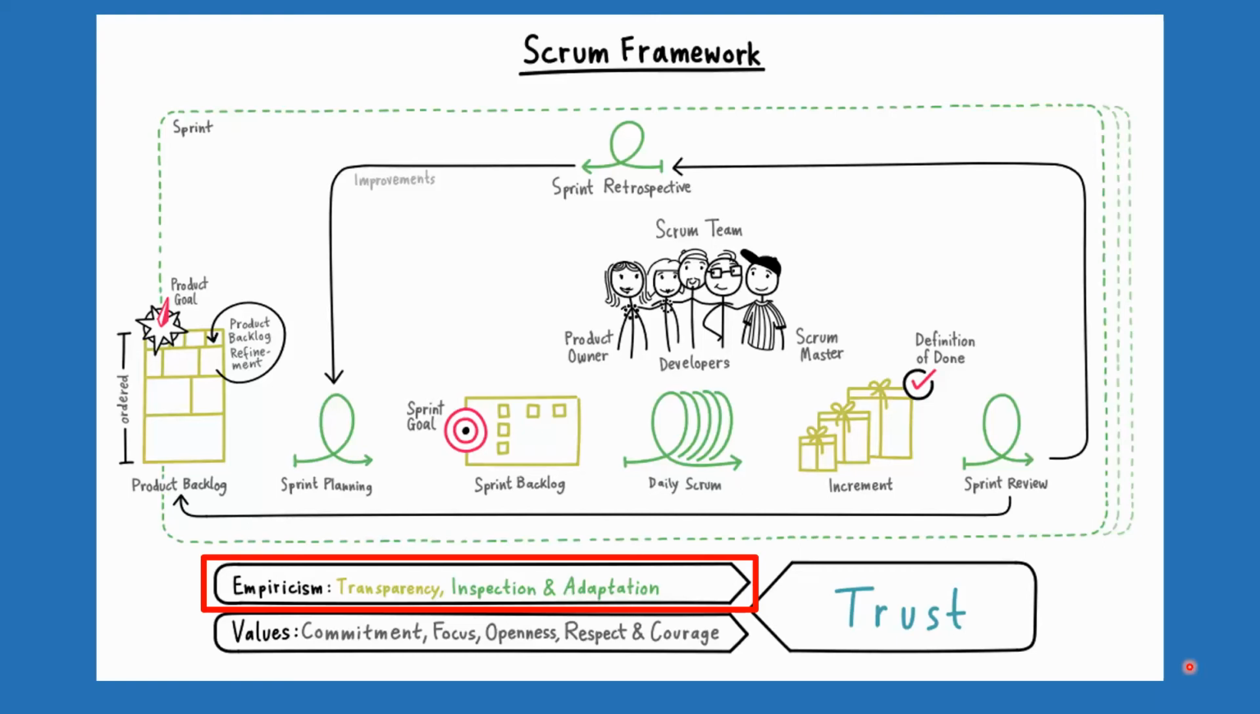In my later video, I'll be talking about the values also. Whether they are the 3 pillars, transparency, inspection, and adaptation, or the 5 values that I'll be talking about in the next video, and the trust, this is the basic foundation of this Scrum framework. So before we proceed and try to understand any of these ceremonies, it is important that we understand the details on which the Scrum framework is standing, the foundation of it.